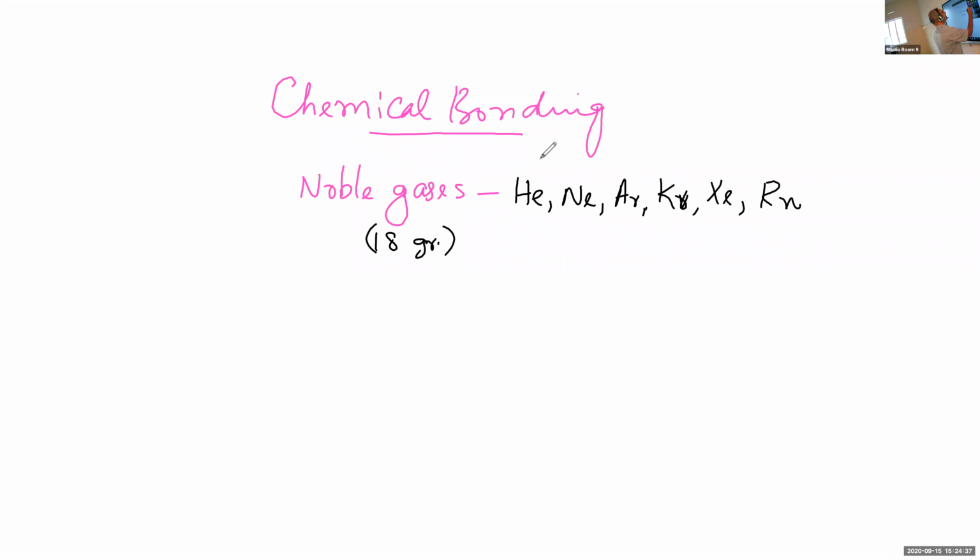They are monatomic gases, monatomic or monoatomic. What is the meaning of this? In a molecule of these gases, there will be only one atom.